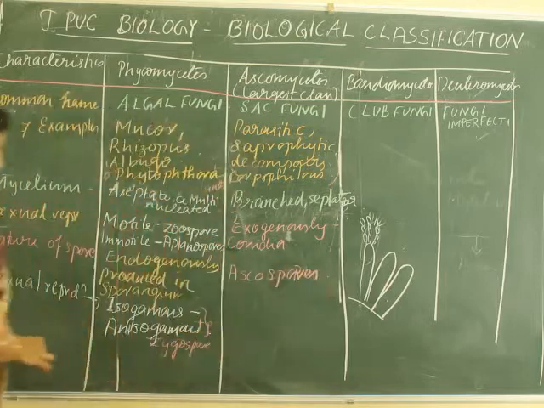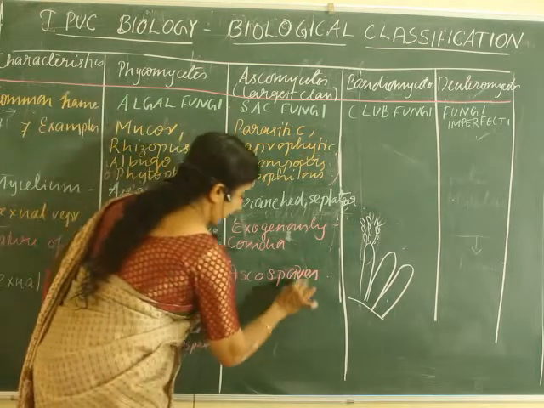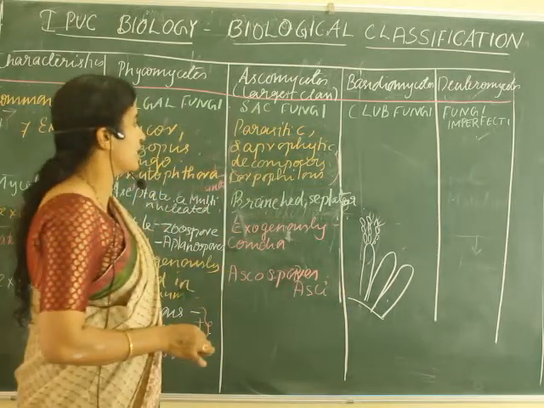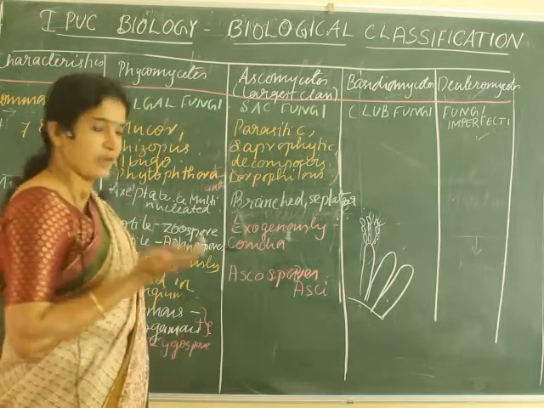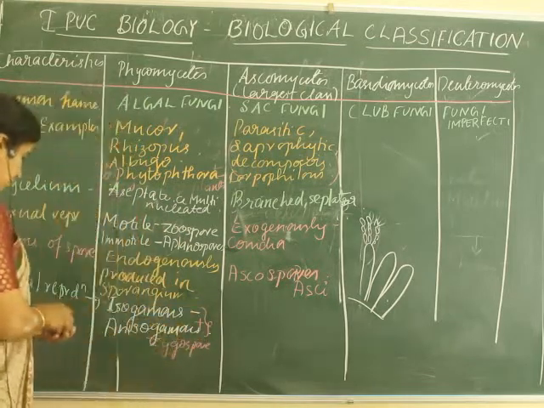The sexual reproduction takes place by the formation of ascospores, and they are produced in a sac-like structure called asci. So that's why the name of this class is ascomycetes, or sac fungi, where the spores are produced in a sac-like structure. That's why they are called ascospores.